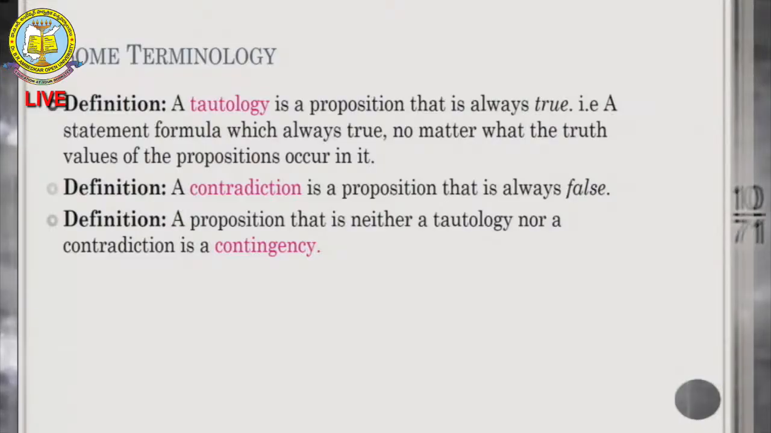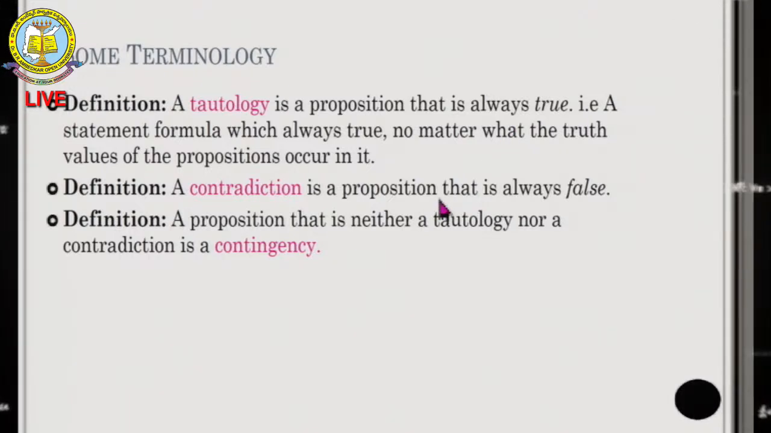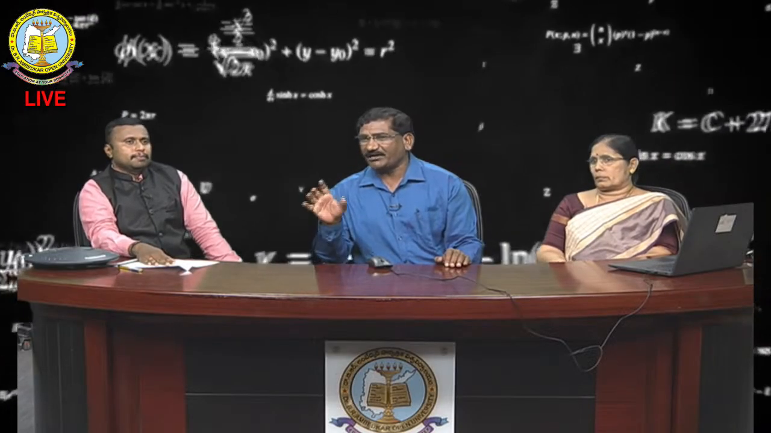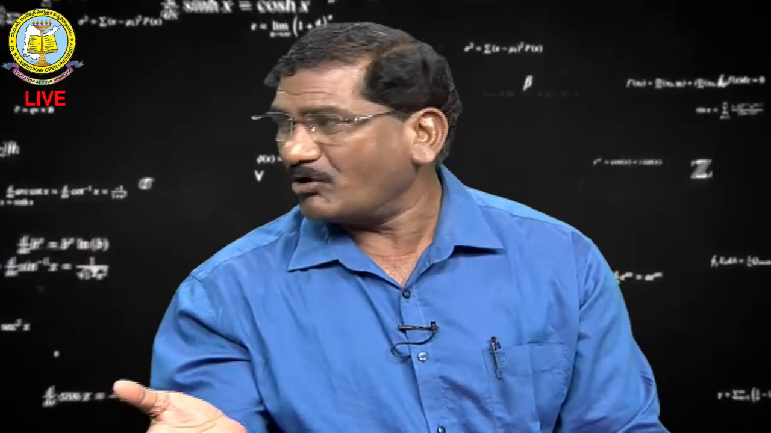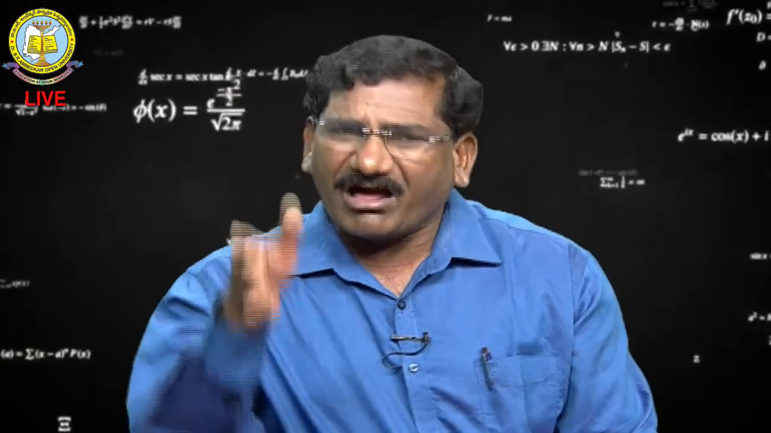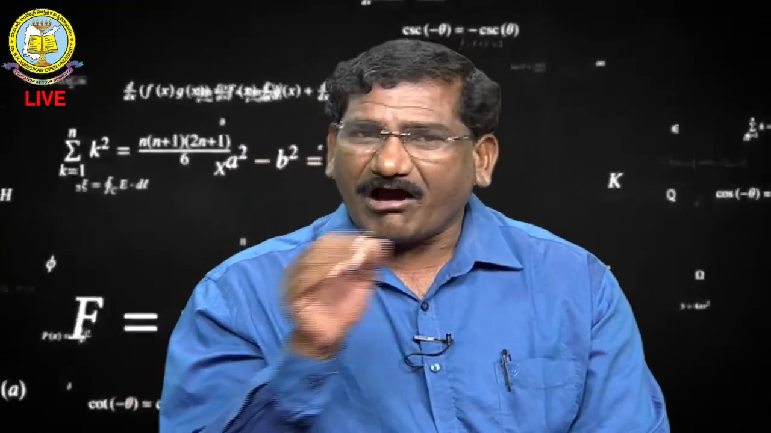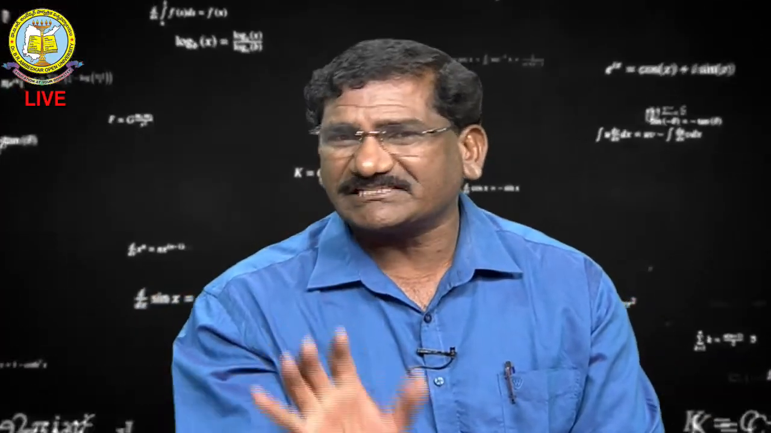Then again we go for contradiction. Here, for contradiction, it is the same P, Q, R propositions, these 3 statements. After applying the operations, I will go for the output, the resultant. If all the resultants are false, then we can say that it is a contradiction. Here all are true, I said, is a tautology. All are false is called a contradiction.